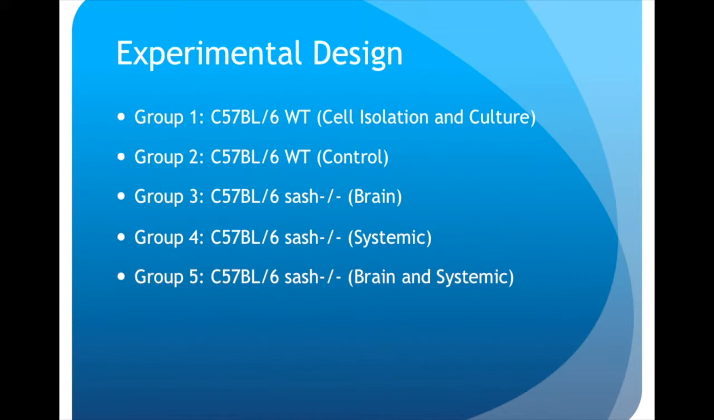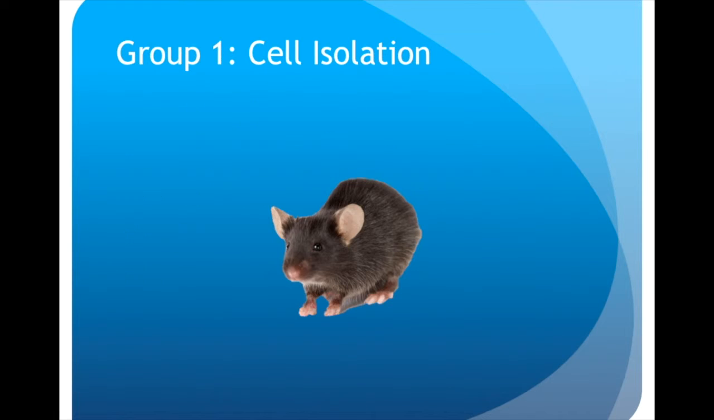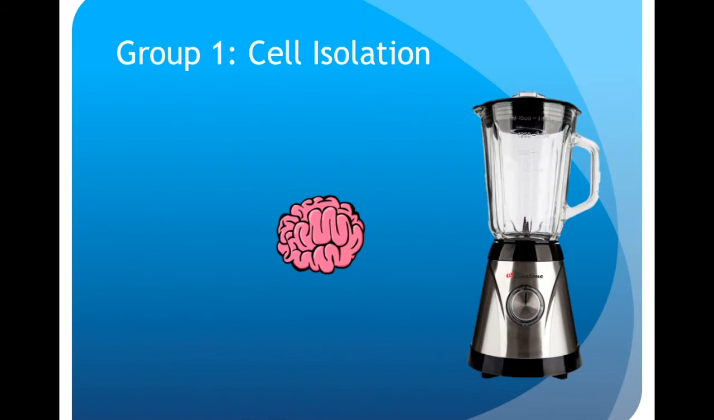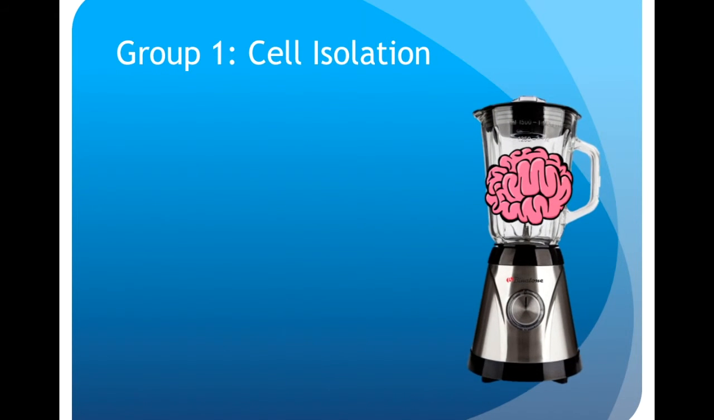For this experiment, we will have 5 groups of mice. Group 1, which is being used for cell isolation and culture, will have 10 adult mice and 10 baby mice. Groups 2 to 5 will each have 10 adult mice. In Group 1, mice will first have their serum extracted from their body. They will then be decapitated, their brain collected and blended so that we can collect a sample from the brain.